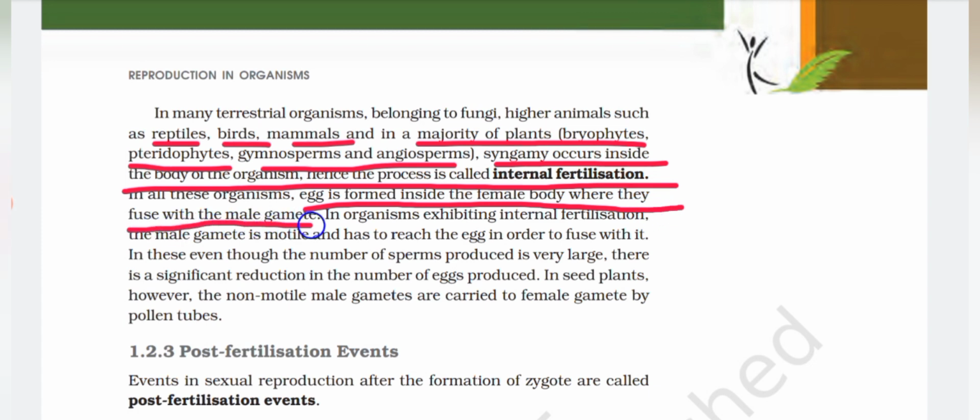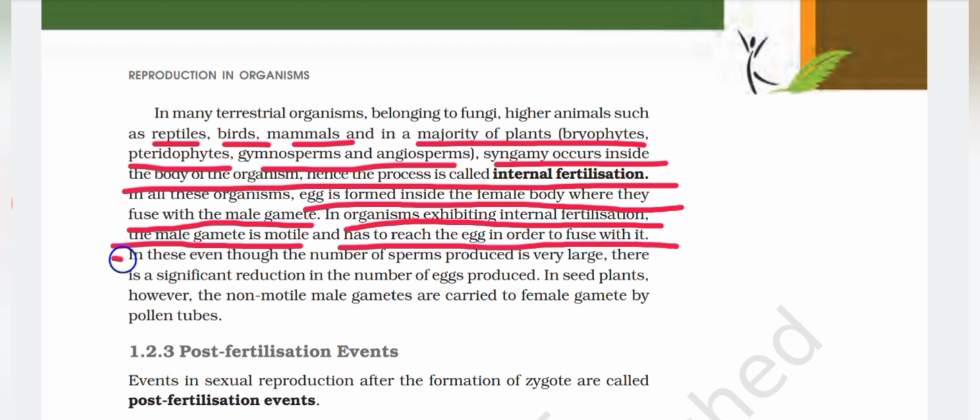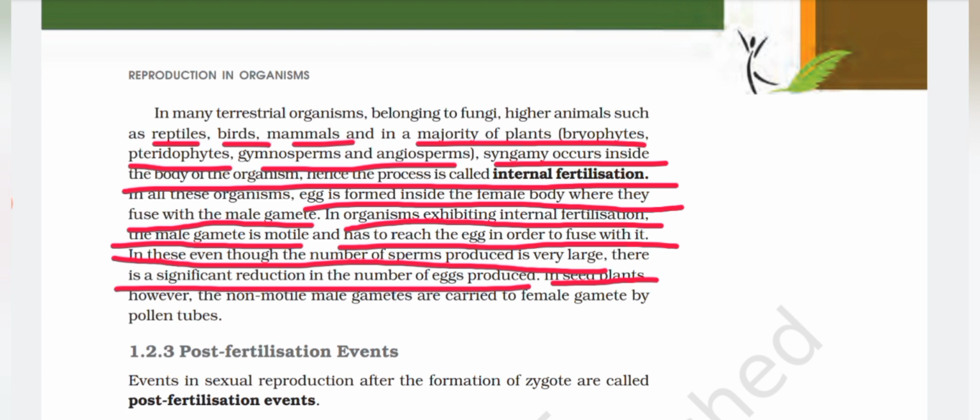In organisms exhibiting internal fertilization, the male gamete is motile and has to reach the egg in order to fuse with it. In these, even though the number of sperms produced are very large, there is a significant reduction in the number of eggs produced. In seed plants, however, the non-motile male gametes are carried to female gamete by pollen tubes.